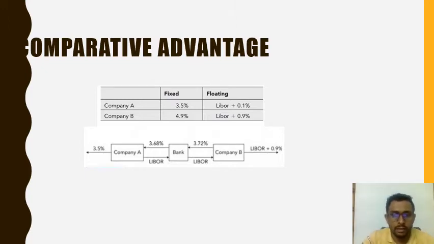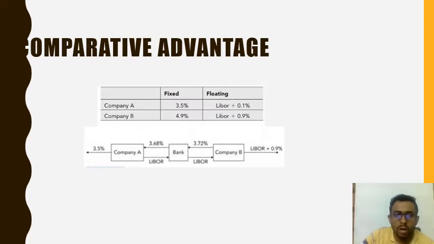Keeping this in mind, as a banker, we will need to devise a formula so that both A and B get an advantage and we also gain some profit. So how much profit are we going to make? The total the three of us, the bank, A and B, are going to make is based upon a simple calculation, that is the comparative advantage in the fixed market minus the comparative advantage in the floating market.